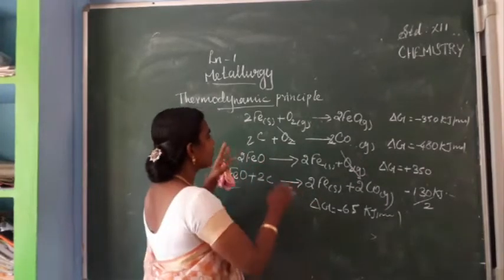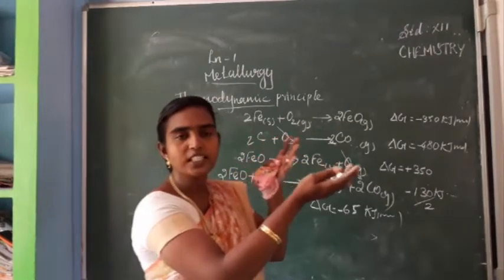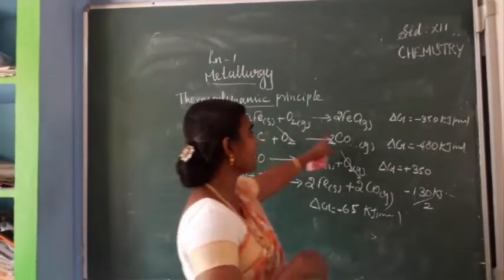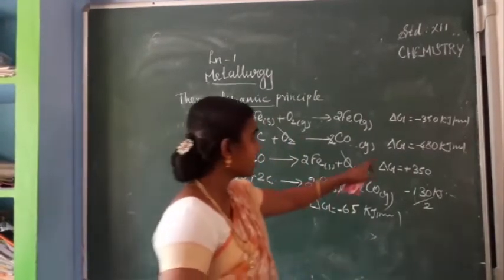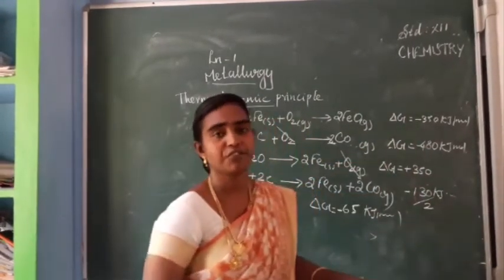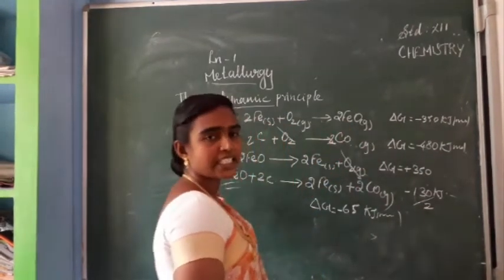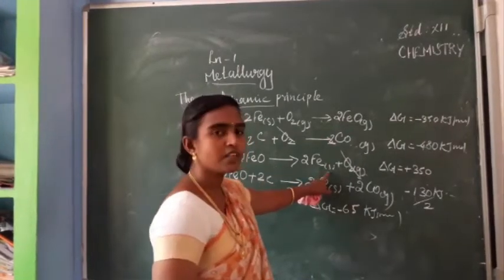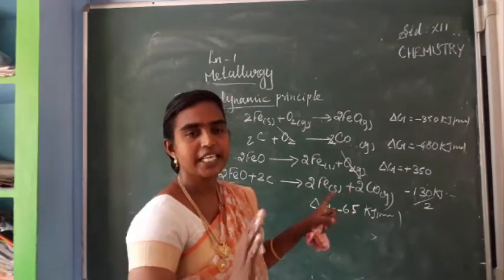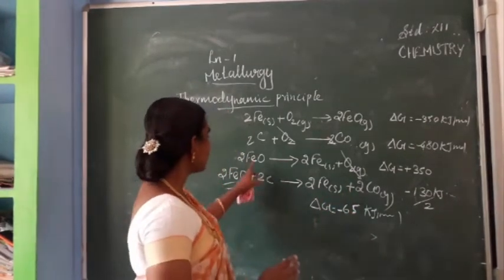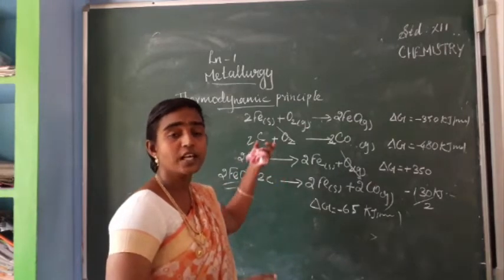So now what we are going to do is, we have to select a reducing agent for the reduction of metal oxide. For the formation of metal oxide, delta G value is this. For the reduction of metal oxide, these values we can get from the graph. Okay. So then for the decomposition of metal oxide, the reverse reaction I have written here. So in this reverse reaction, delta G value is just change the sign, that is plus 350 kJ mole power minus 1.